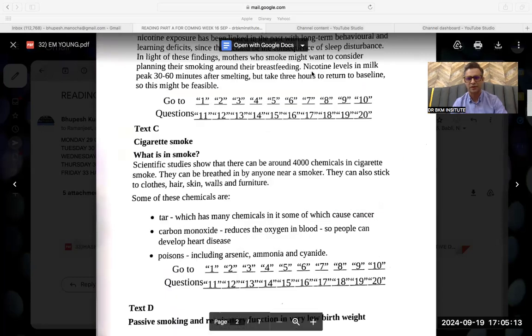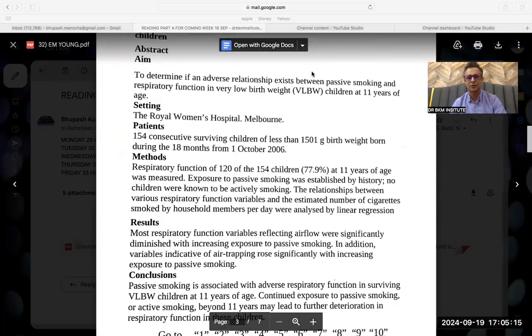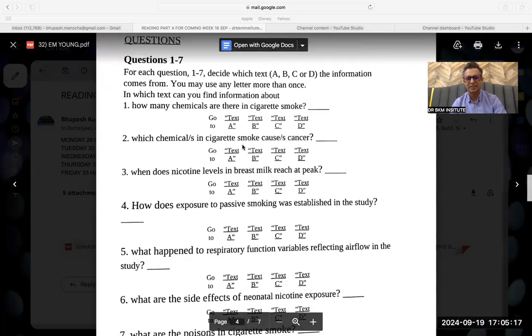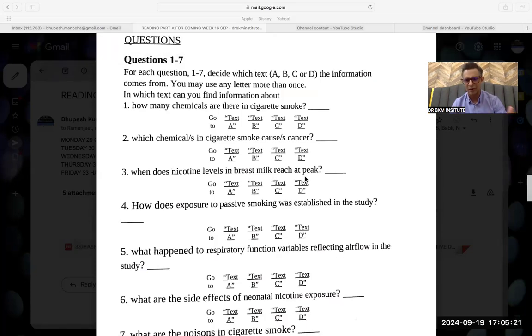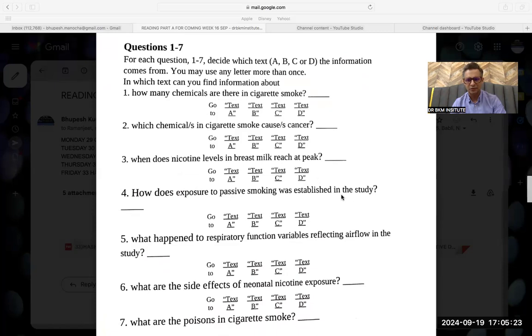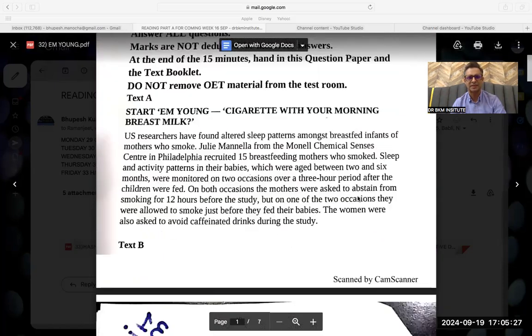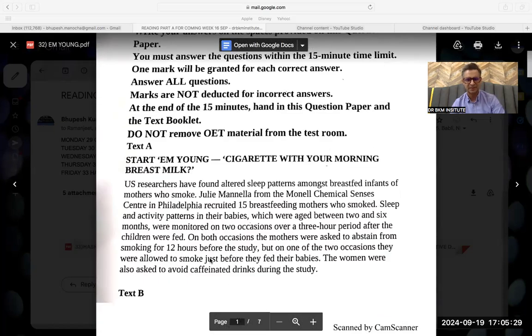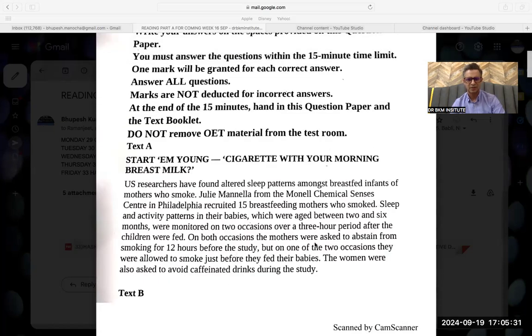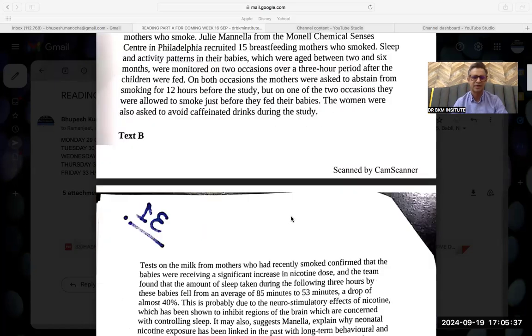I can see the breast milk word, but I have not found peak. A passive smoking study is also given, but I cannot see the passive smoking or peak words, so I can't waste my time. I will jump to the next.